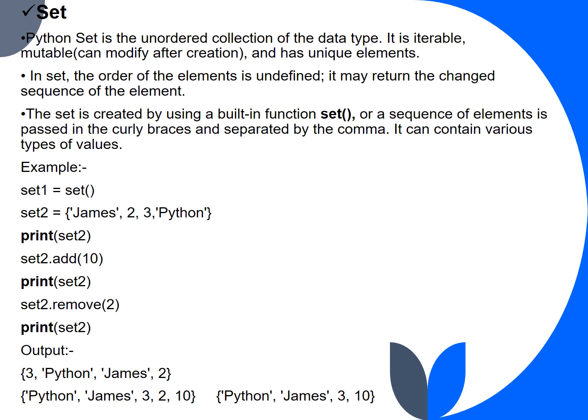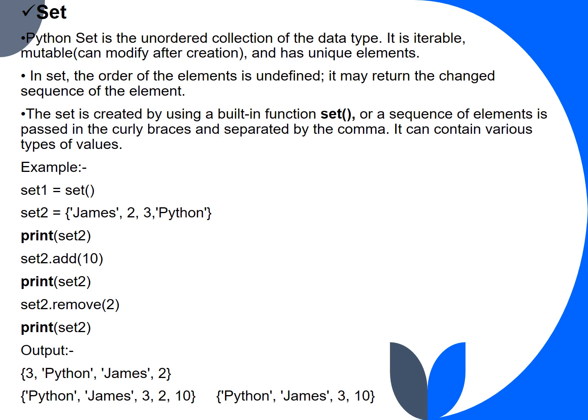Set. A Python set is an unordered collection data type. It is iterable, mutable, which means it can be modified after creation, and has unique elements. In a set, the order of the elements is undefined. It may return a changed sequence of the elements.